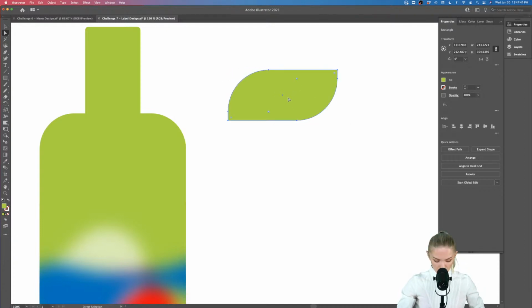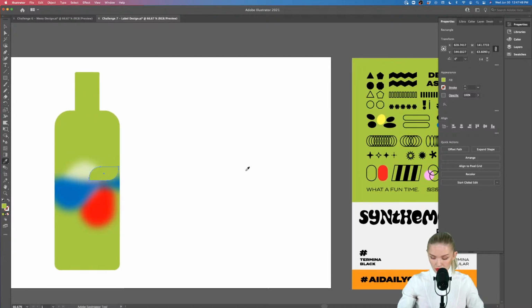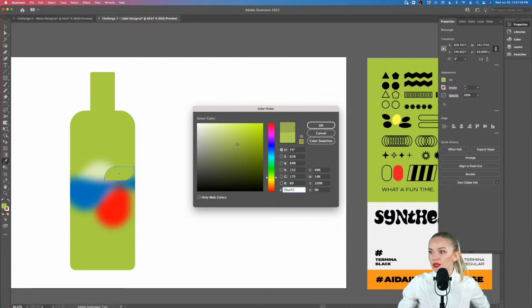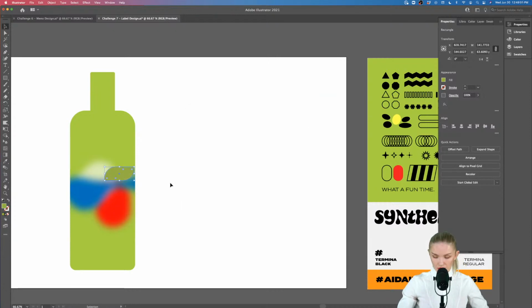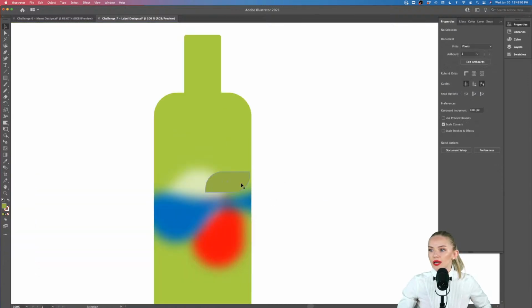We can create some shape that is a little leaf formed, and why not just add it to our design, because it kind of looks like it belongs here. Isn't that funny? All right, something like this maybe, or maybe like a darker green. Why not? We are here to experiment, right? So let's do something like this. And so now let me actually copy that.